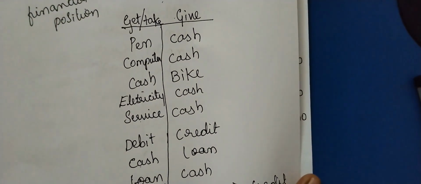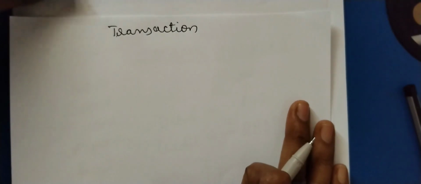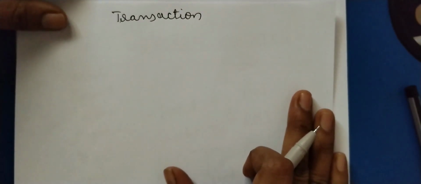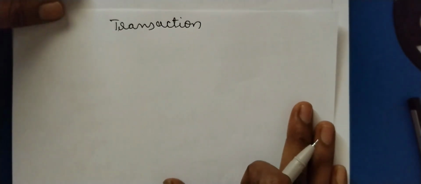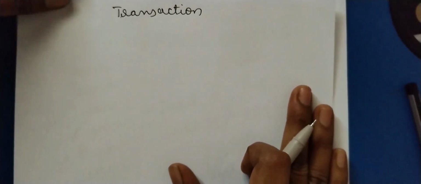Now, in detail, we'll understand the concept of journal entries. How is accounting starting? It starts with transactions, right? A transaction is cash paid to Ramu, cash received from Sita, computer purchased, car purchased. These are called transactions. A transaction is an event that takes place between two parties by money or money's worth. It can be money or it can be in kind. But there should be a transaction between the two parties.